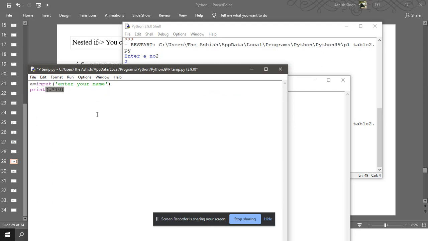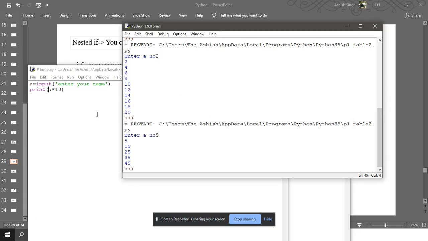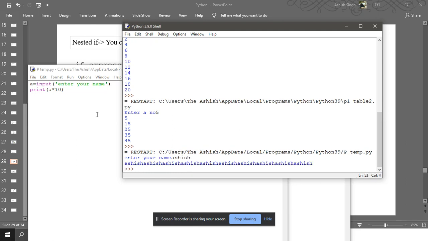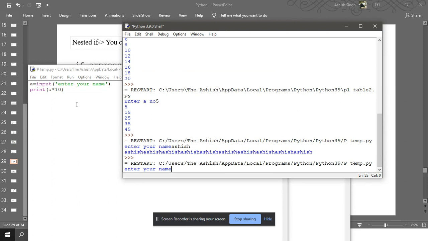A into 10. We can go this way also. See what I have written here. Enter your name, and it prints 10 times Ashish. If you wish, you can give a space here, space and Ashish.